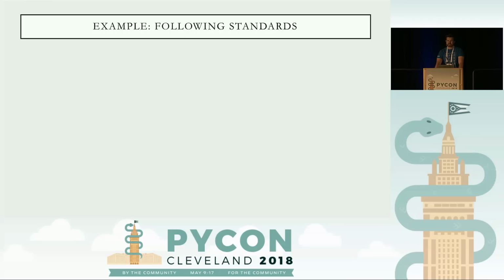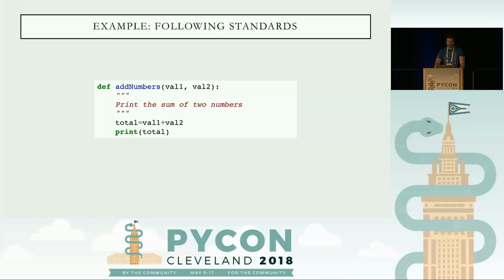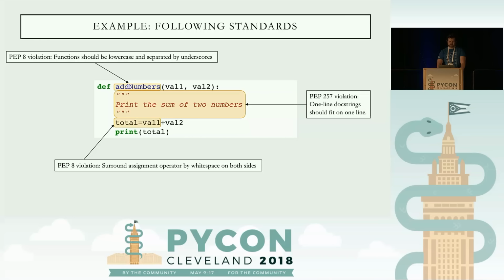As to some examples of ways you can automate code quality checks, you can see some in following standards. So taking this code sample here, you'll see the following issues with it related to standards. So the function name has a camel case. That's a PEP8 violation. PEP8, if you're not familiar with it, is the Python coding standard for style. So make sure you read up on that.